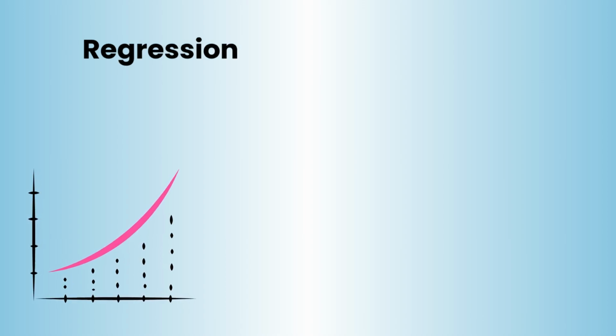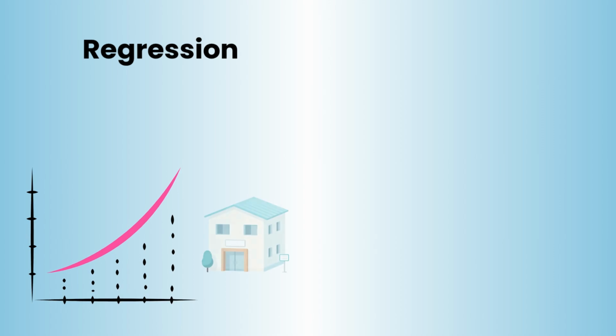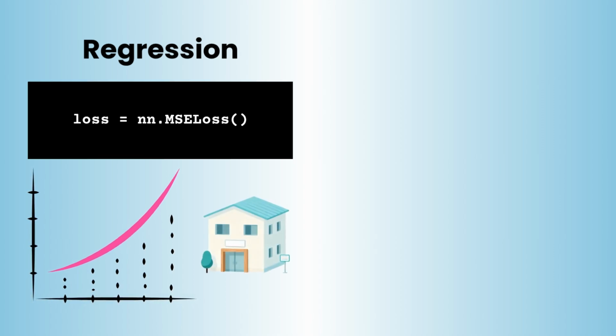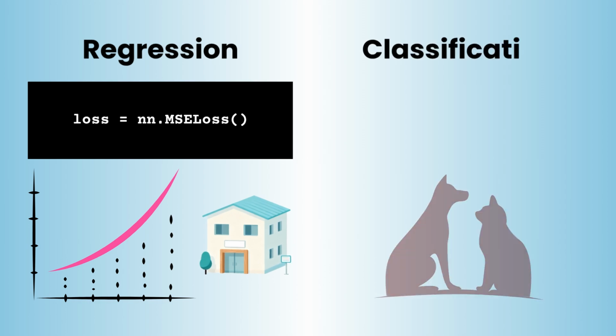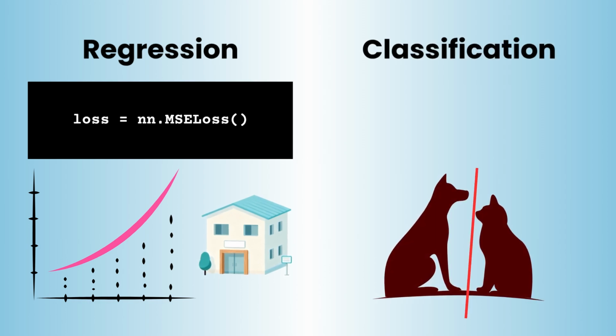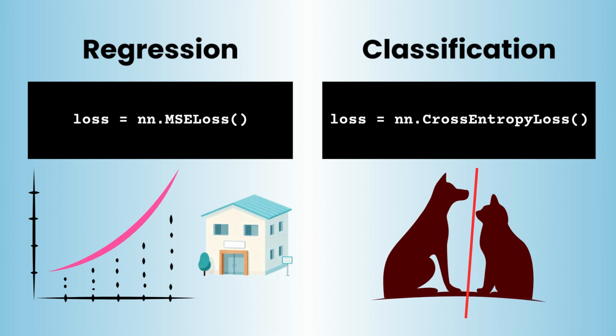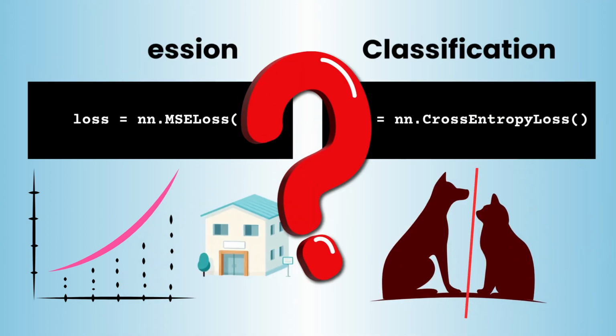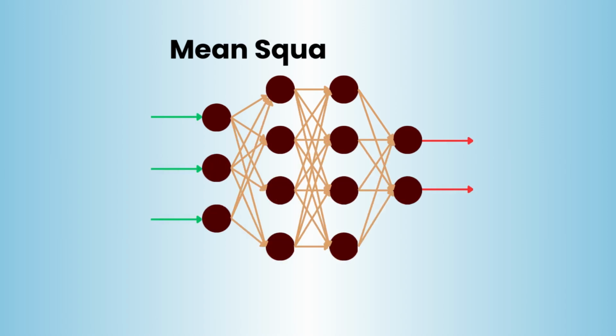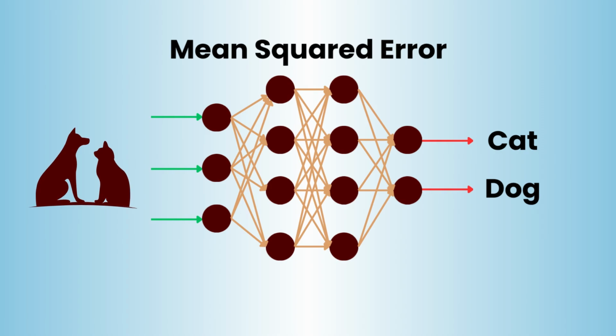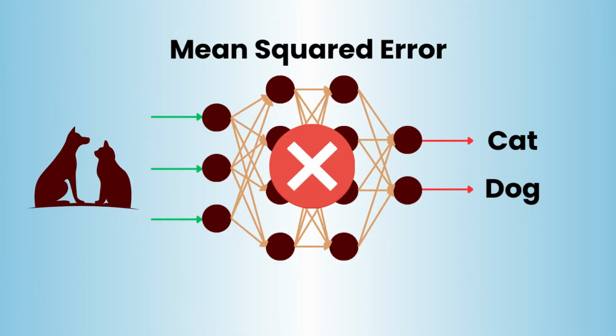Every tutorial tells you the same thing. If you are predicting a continuous number like a house price, use mean squared error. But if you are classifying an image like cats versus dogs, you must use cross-entropy loss. Why is that? What actually happens if you use squared error to classify a cat? Your neural network just gives up. It doesn't get trained properly.